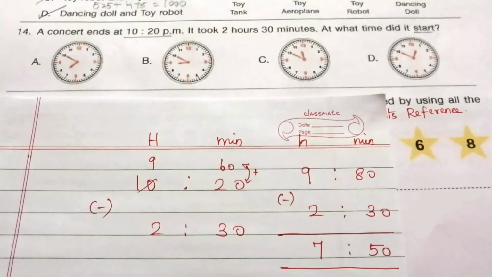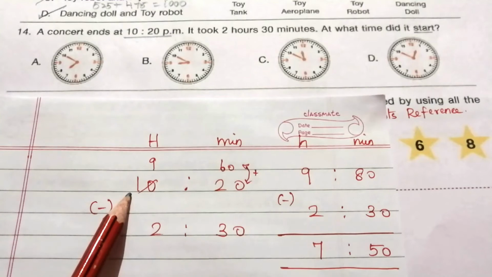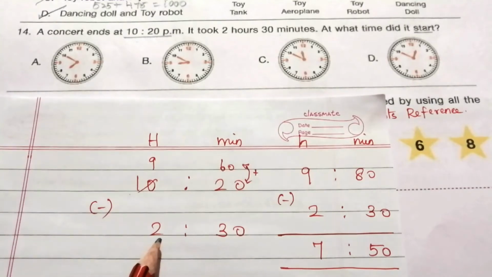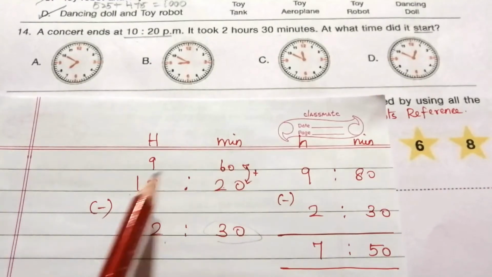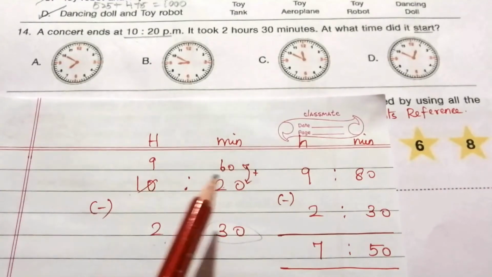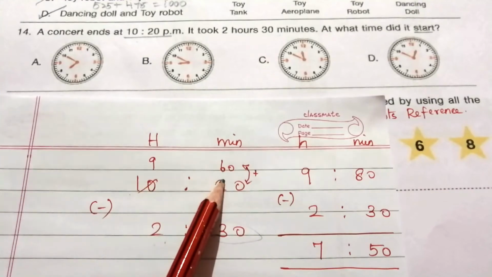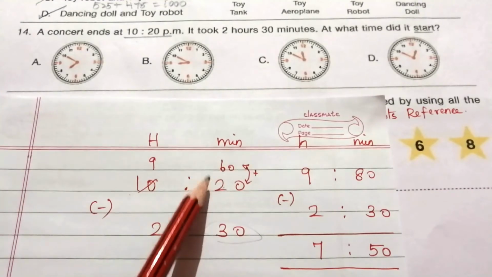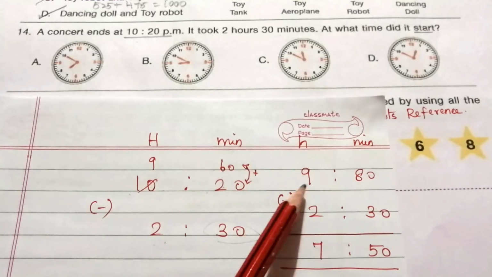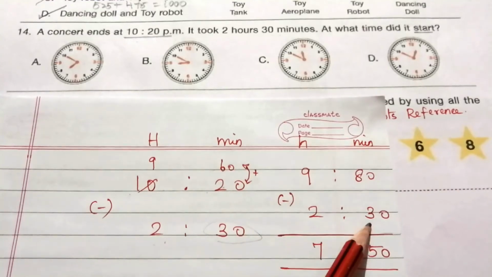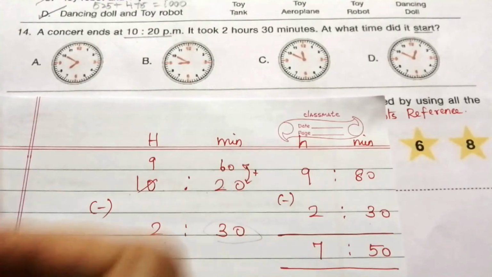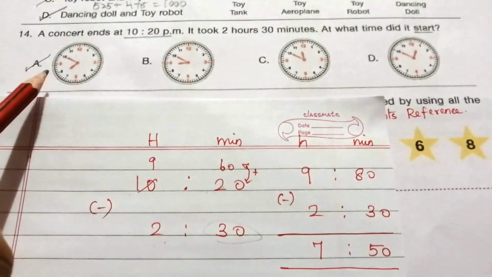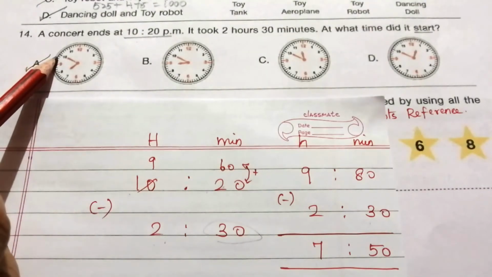This is the concert ending time. This is the duration. So we subtract this from this. We can't subtract 30 from 20. So we borrow 1 from here. So 1 hour is equal to 60 minutes. Now you add these two. So we get 9 hours 80 minutes and 2 hours 30 minutes. If we subtract, we get 7 hours 50 minutes. So the answer is A. It shows 7 hours 50 minutes.